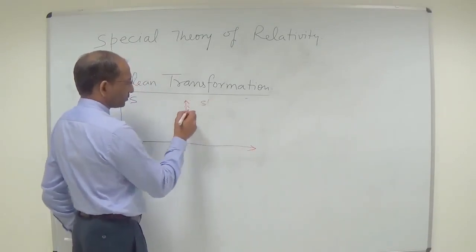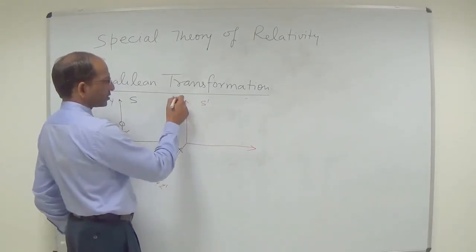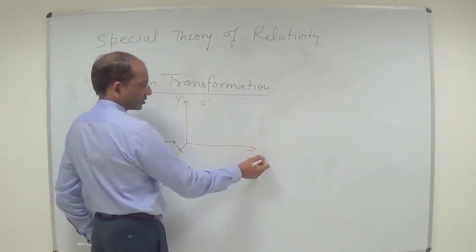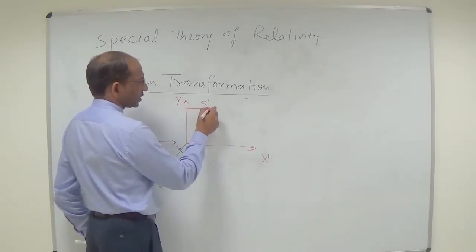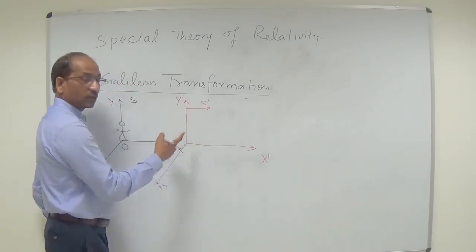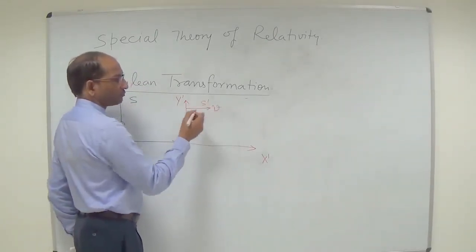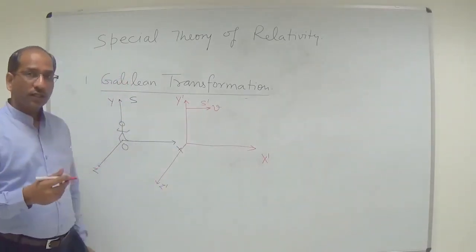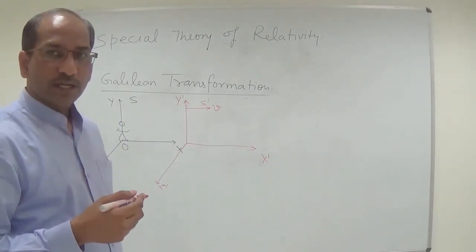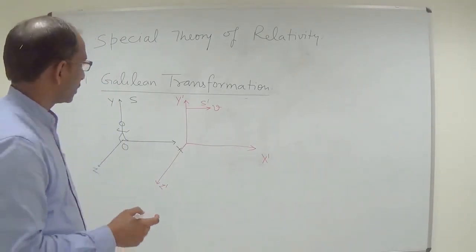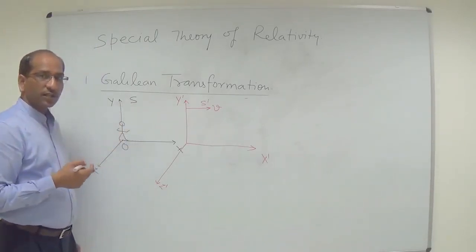This is the S prime frame. These are the Z prime axis, Y prime axis and X prime axis. And this S prime plane is moving relative to the S frame with the speed V. So V is the relative speed of the S prime plane with respect to the S frame, and the S frame is a stationary plane,